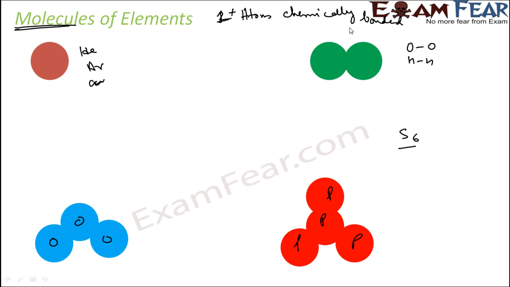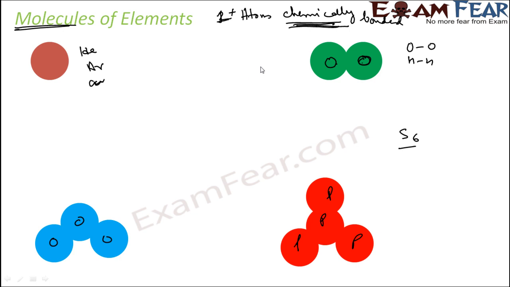And when you say combined chemically or chemically bonded, I mean they are tightly held by an attractive force. So there is a force of attraction between these two oxygen atoms, which holds them together. We'll talk about this in the next class.